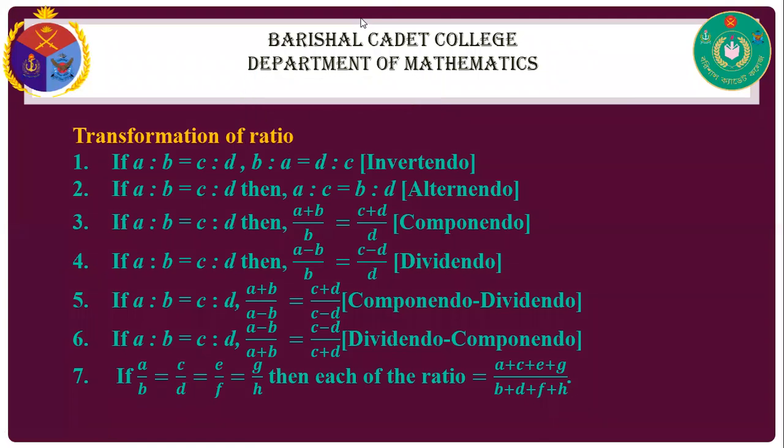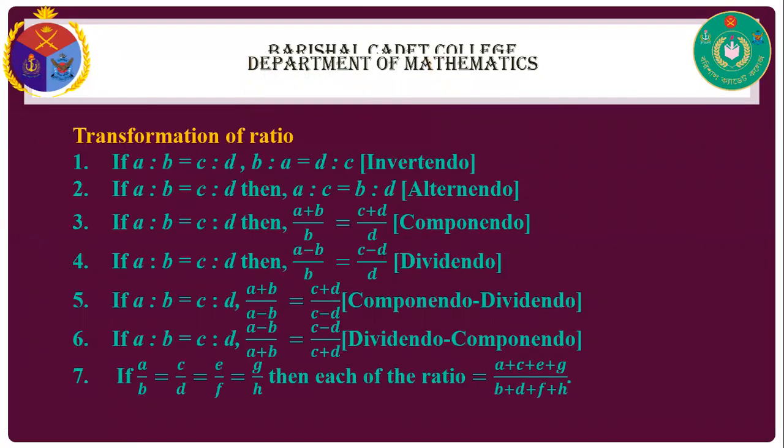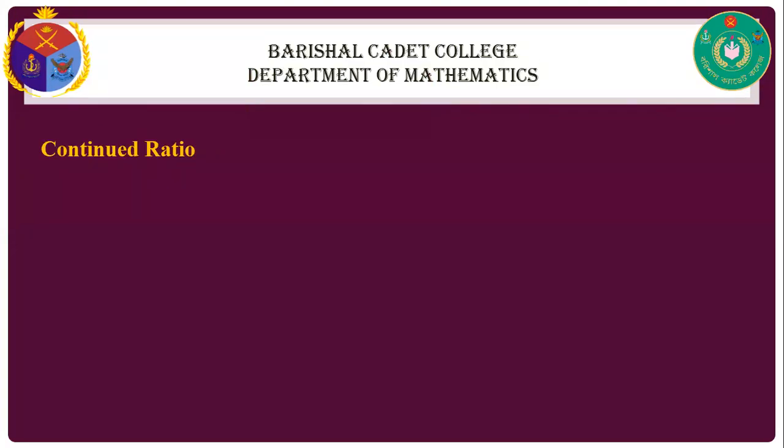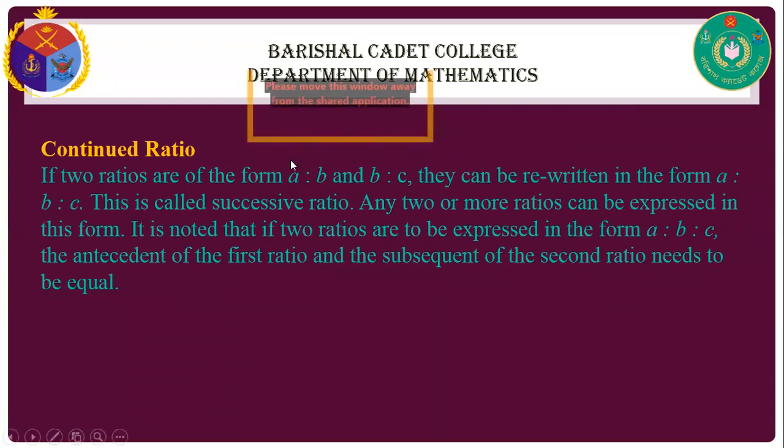Okay. Now, continued ratio is important for these two formulas, and proportional division is important for the other formula. So continued ratio: if there are two ratios like A is to B and B is to C, and we put them together as A is to B is to C, then this is called successive ratio or continued ratio.